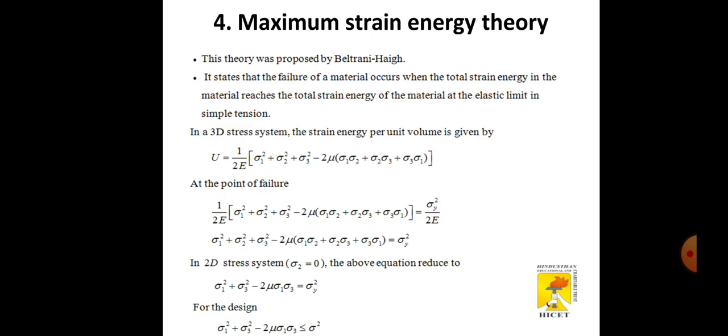In a 2D stress system, sigma 2 is equal to 0. The above equation reduces to sigma 1 squared plus sigma 3 squared minus 2 mu sigma 1 sigma 3 equals sigma y squared.